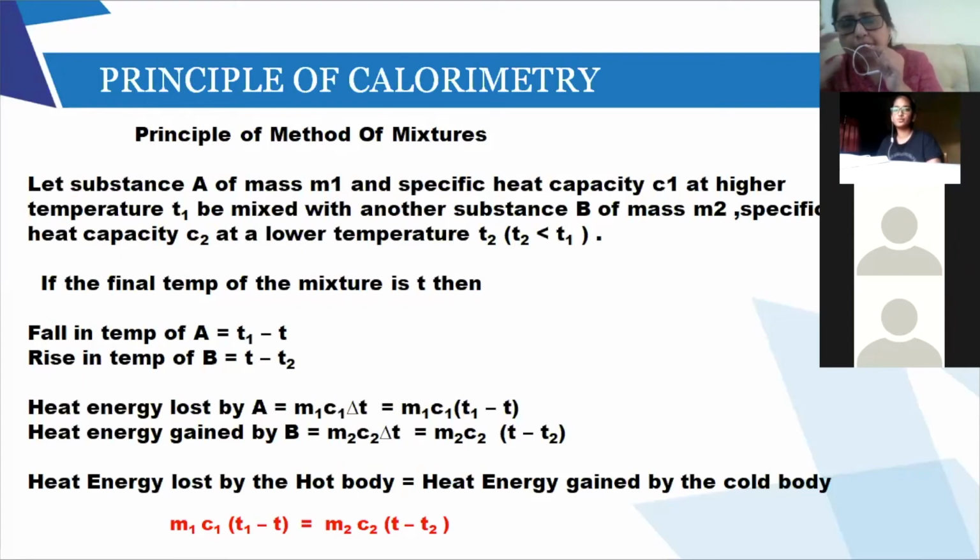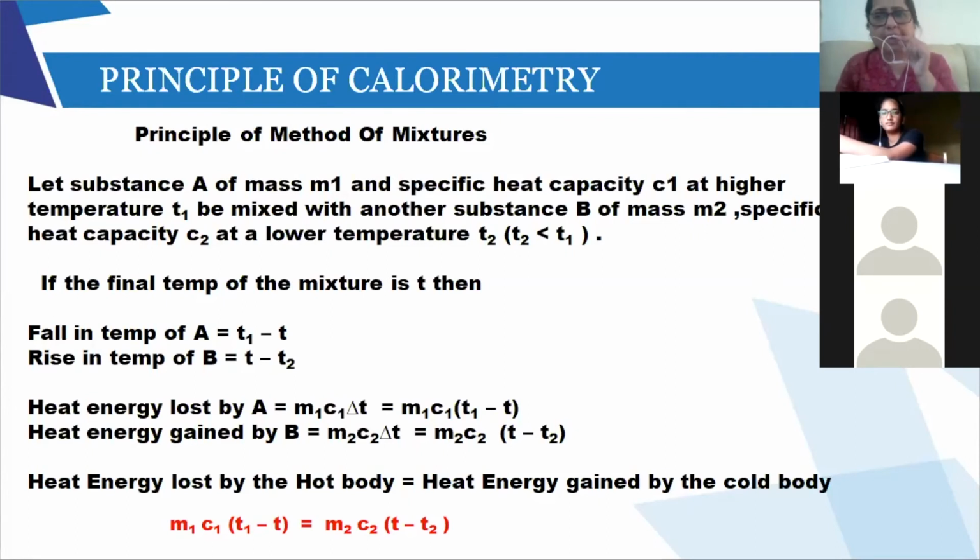Now, when you drop it, within some time, the temperature of the mixture, everything will come to a particular temperature. The tin is going to lose heat from 80 degrees, and let us say it comes to 50 degrees Celsius. Tin was at 80 degrees Celsius. Now, because it has been put in water, it's going to lose the heat.